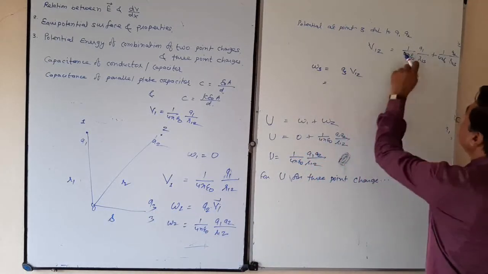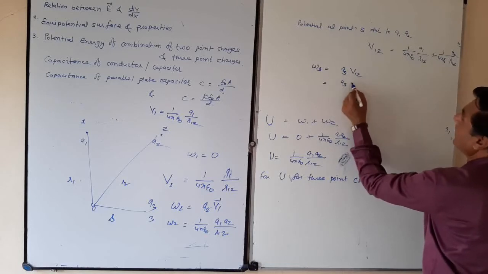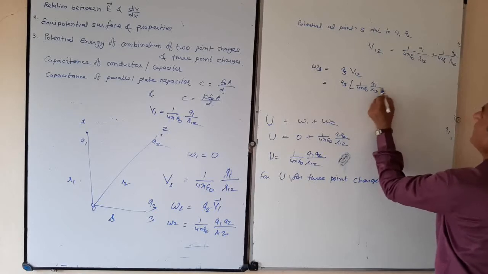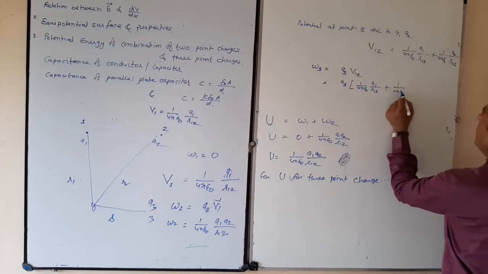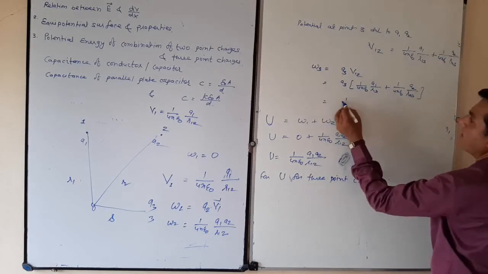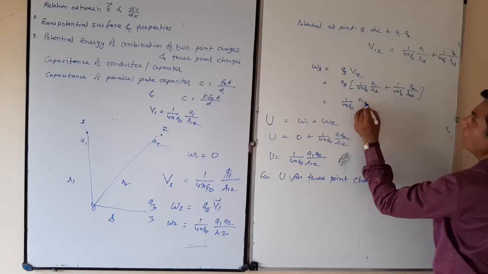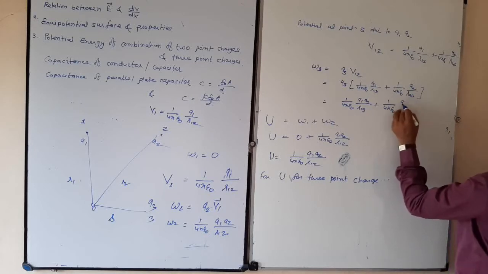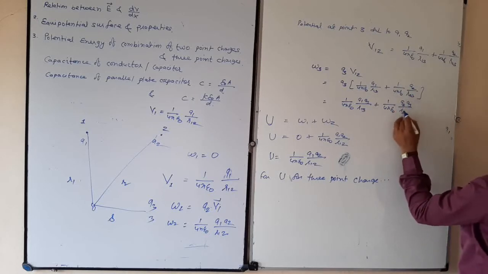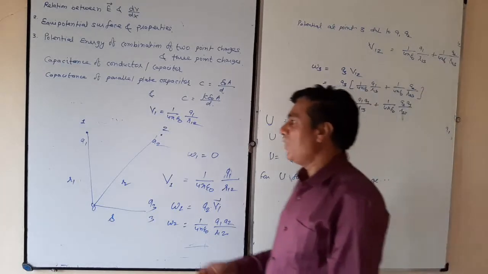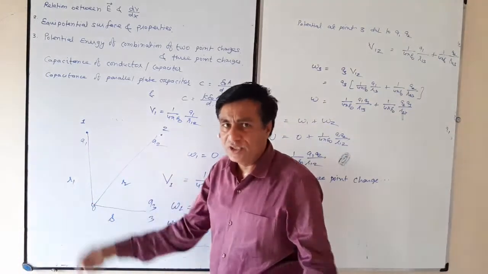Q3 multiplied by it. So what will happen? Q3 times 1 upon 4 pi epsilon 0 Q1 upon R13 plus 1 upon 4 pi epsilon 0 Q2 upon R23. Yes, you can say 1 upon 4 pi epsilon 0 Q1 Q3 upon R13 plus 1 upon 4 pi epsilon 0 Q2 Q3 upon R23. It is the third work. Initially, when we shift Q1, there is no work, W1 is 0.